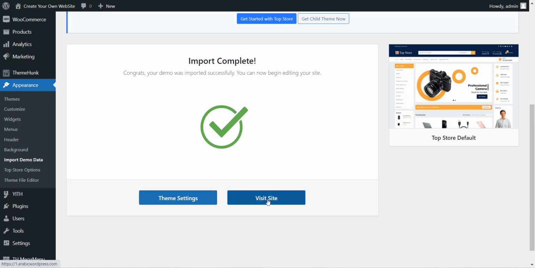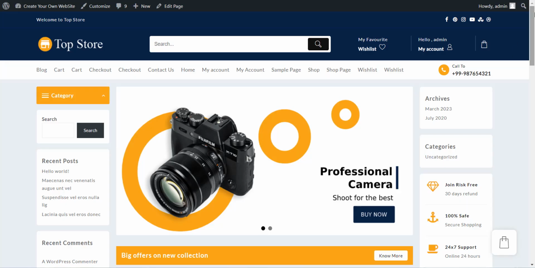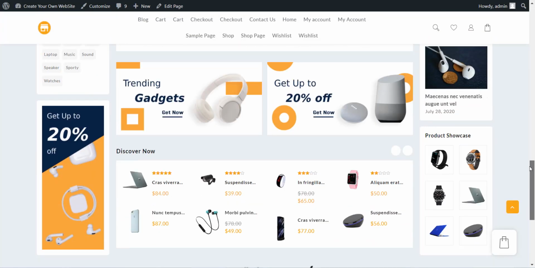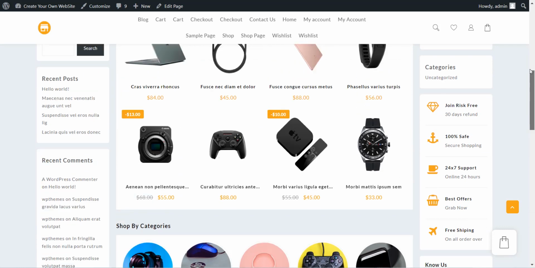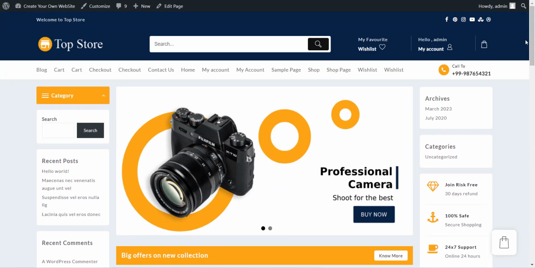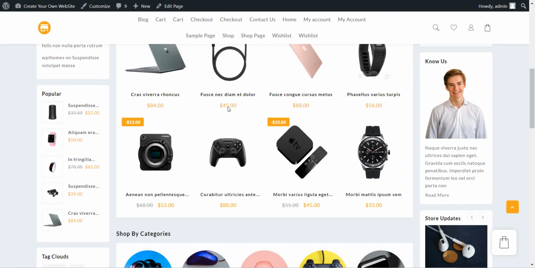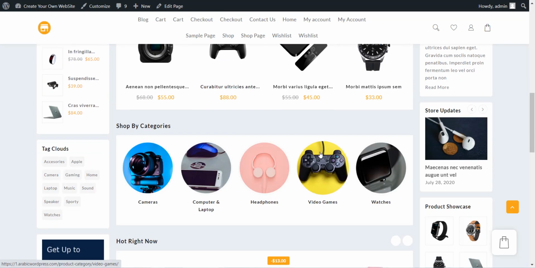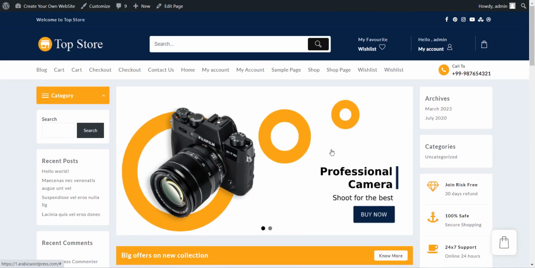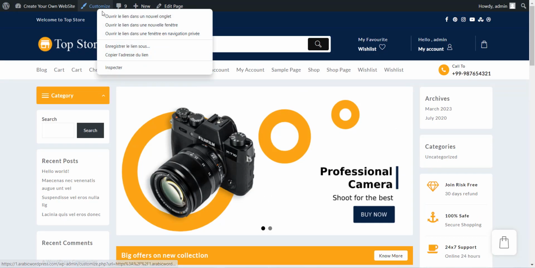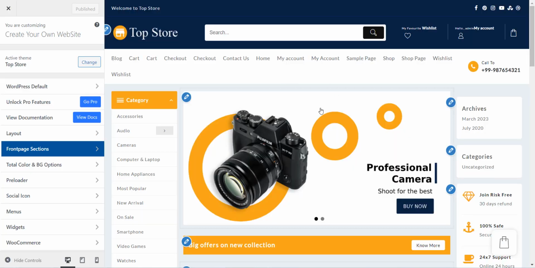We can click here to visit the site, and like we see here, in a few clicks and using a free WordPress theme, we have a complete e-commerce website using WordPress. Now everything you have to do is make some changes in this website, like changing the menu here and the widgets in the sidebars, deleting the products and the product categories, and inserting your own categories and your products. Then customize your website from here. Like we see here, all the settings you will find here.